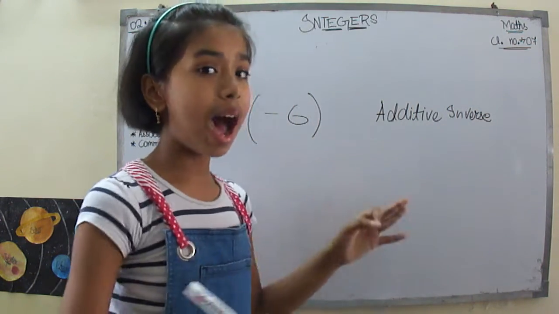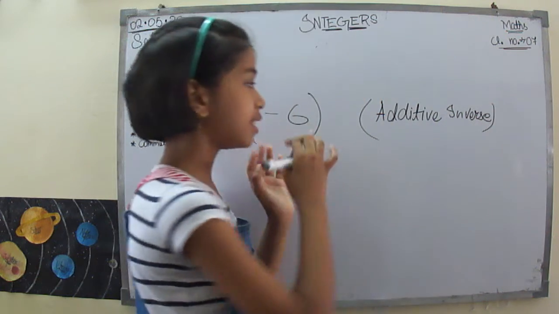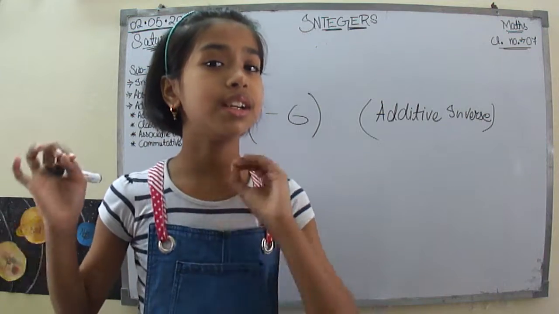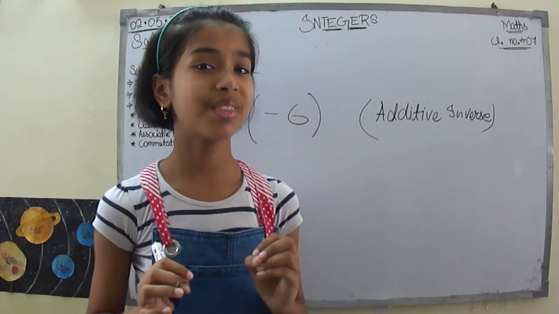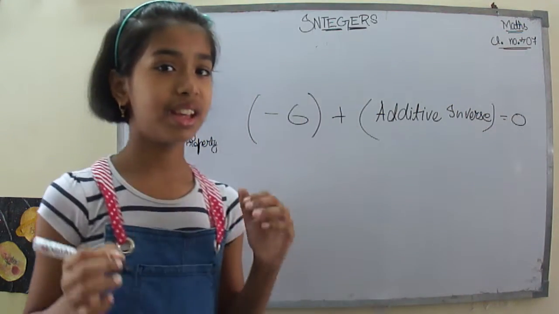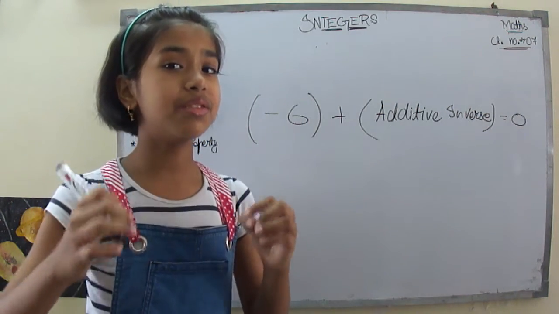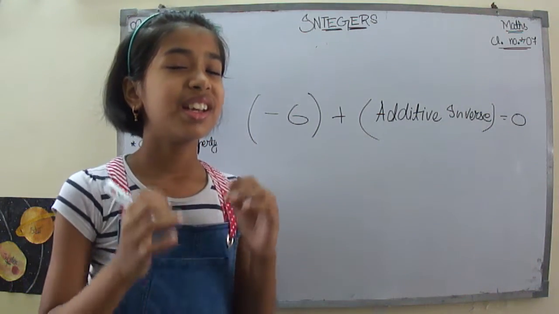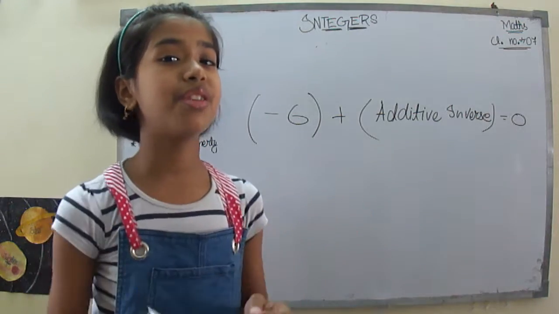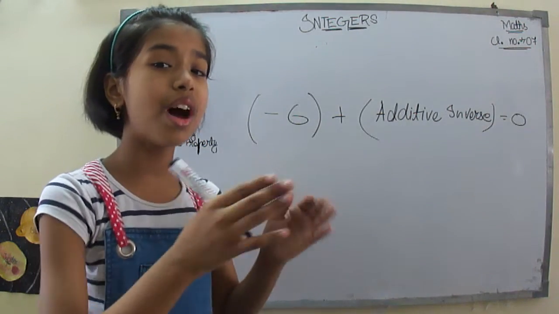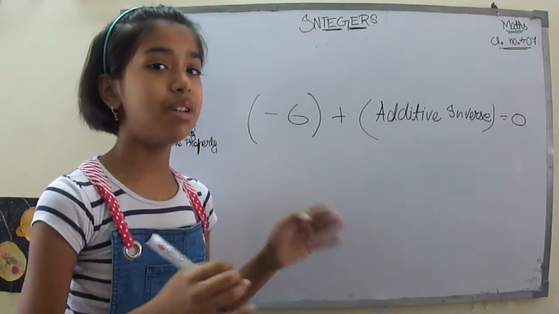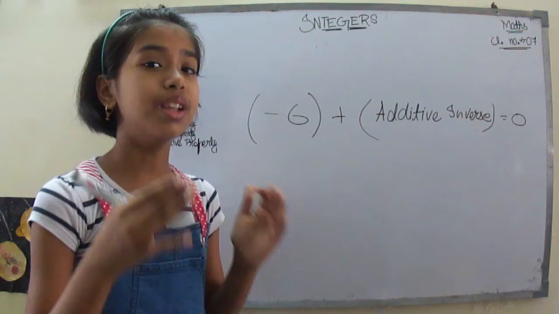So if I add this 6 and its additive inverse, I should get 0. So how will you find the additive inverse? You just have to write the opposite of the sign. What I mean is, you have to write the opposite of this minus 6. The opposite of this will be the positive 6 or the plus 6.